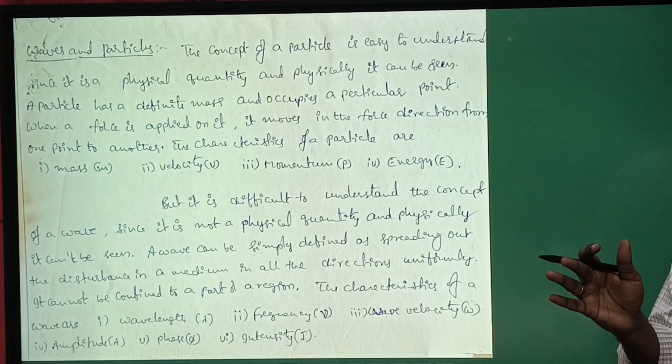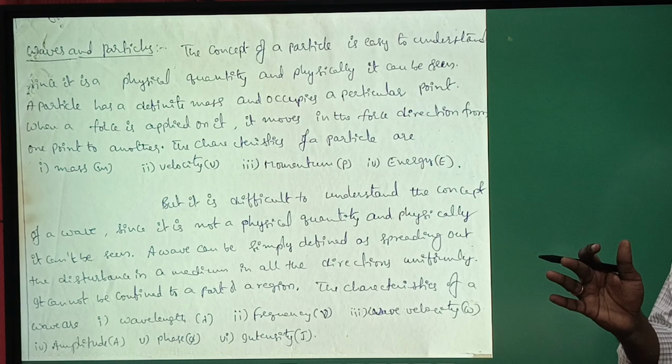So there are different characteristics for a particle and different characteristics for a wave. Mass, velocity, momentum and energy are the characteristics of a particle. Wavelength, frequency, wave velocity, amplitude, phase and intensity are the characteristics of a wave.